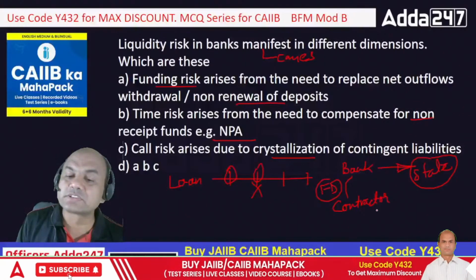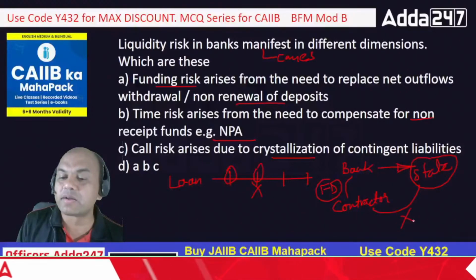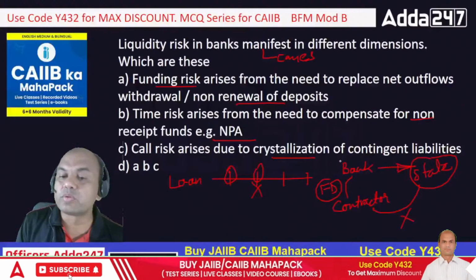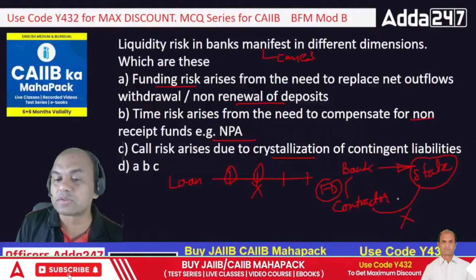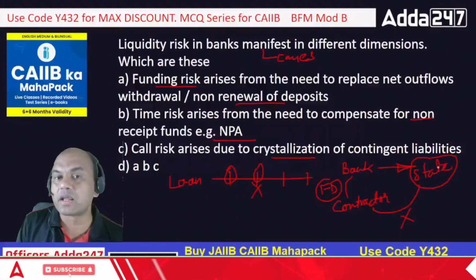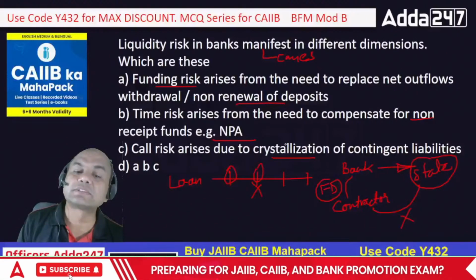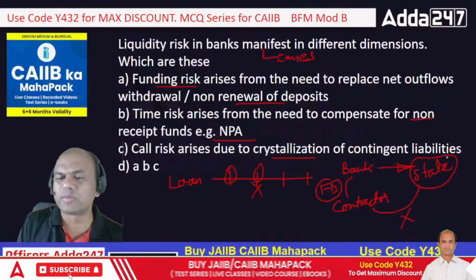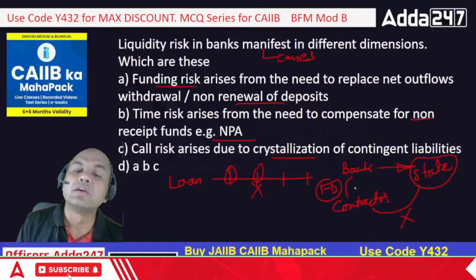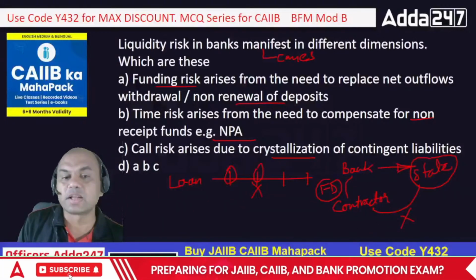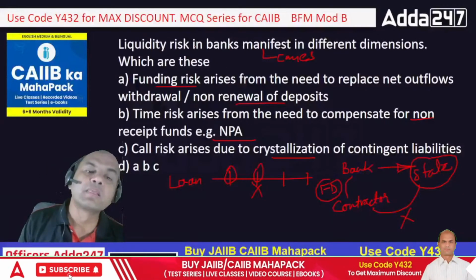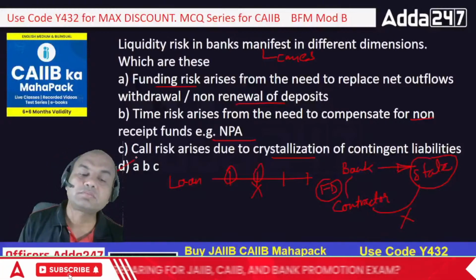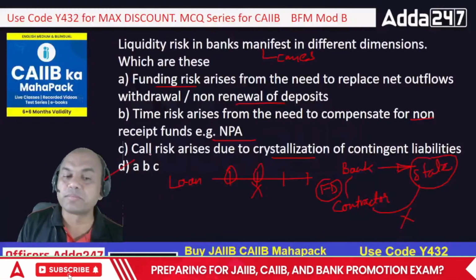Now if the contractor does not build the road, what will the state government do? The state government will come to me and say, you had given me the guarantee, this person has not performed, give me my guarantee amount. So this is known as crystallization. When the state government, or any party, the state government is just an example, comes to me based on the guarantee which I have given, that is known as crystallization. So liquidity risk in a bank will arise because of all these three. So the answer is what? A, B and C, all of them, isn't it?